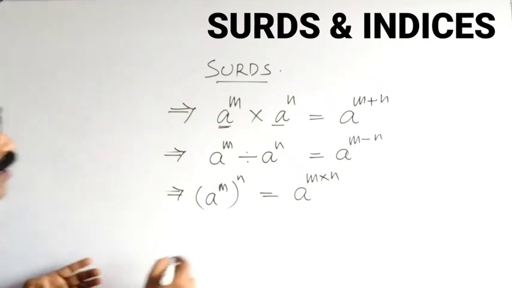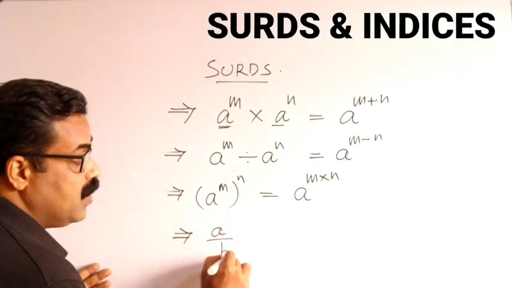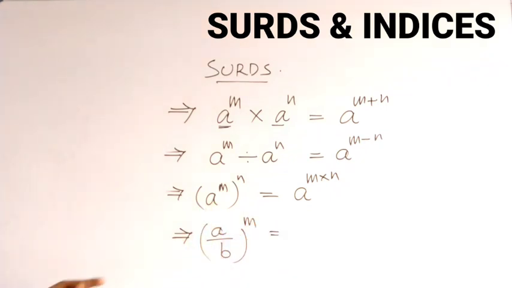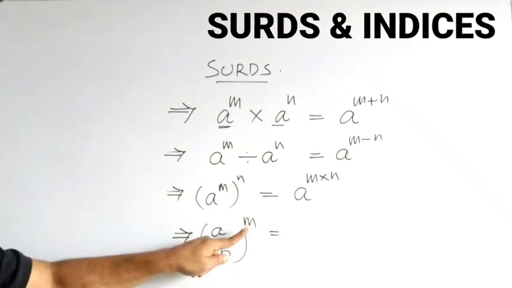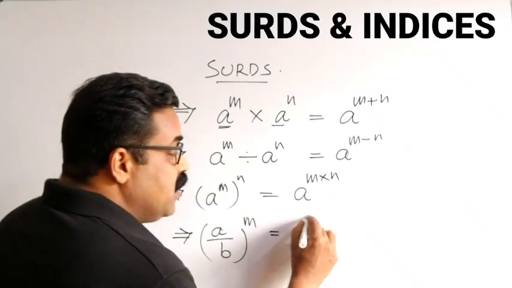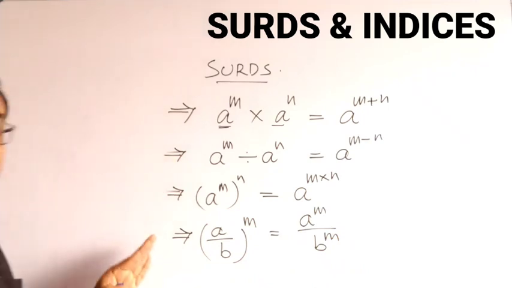And the next one we have, suppose, is a by b whole power m. In this case, this power m is common for both a and b. It is for a as well as for b. So you can split it like this: a power m divided by b power m.